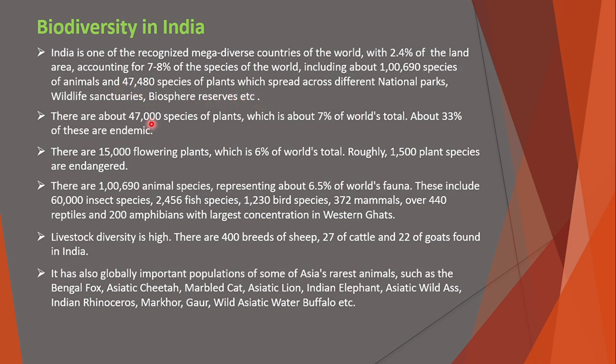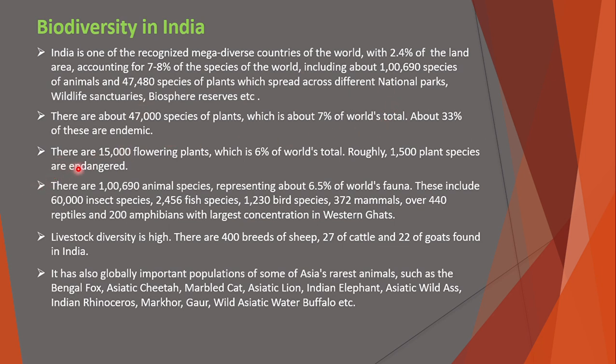Okay, so as India is a mega diverse country, there are many types of species of animals and plants spread across the different national parks, wildlife sanctuaries, biosphere reserves, etc. There are about 47,000 species of plants, which is about 7% of the world's total. About 33% of these are endemic. Endemic means that it is particular to that region only.